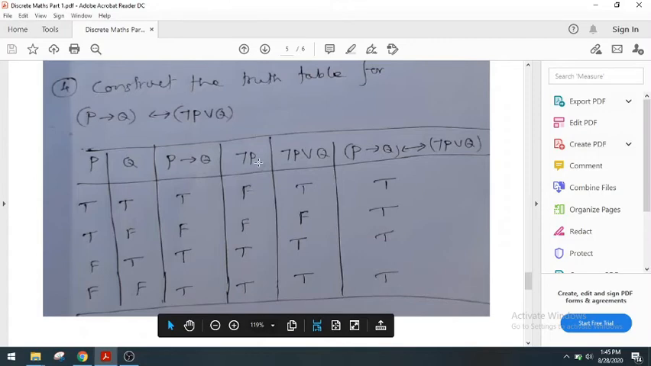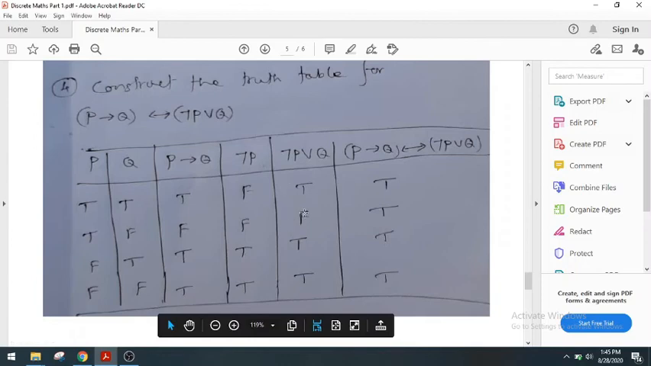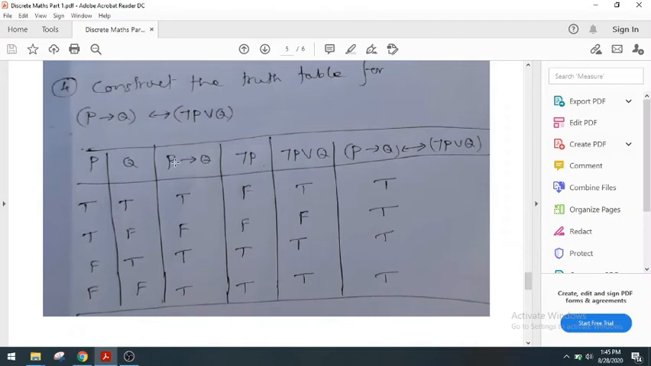Negation P. We can find out negation P for that one. Then negation P V Q: we already have negation P here, Q here, so we can find out V. Already we know how to find V. Then here we have P then Q, here is negation P V Q, then we can find the biconditional between them. Biconditional means if both of them are the same, then T, otherwise false.